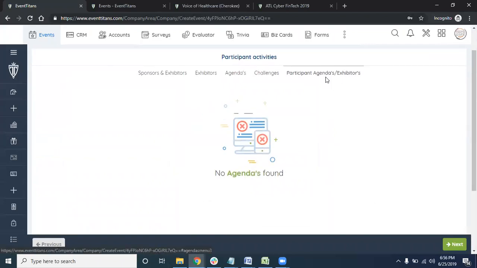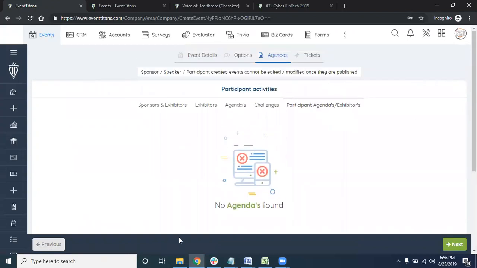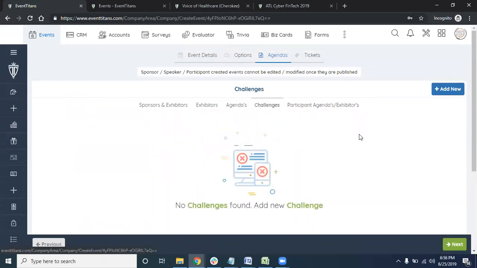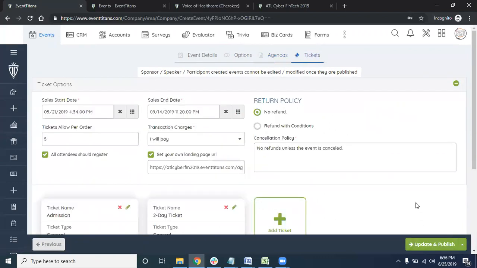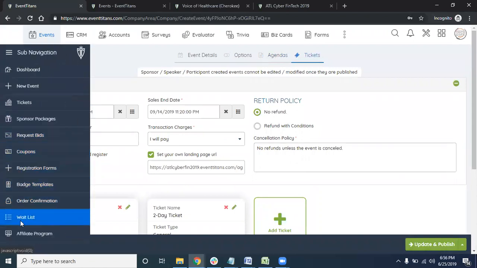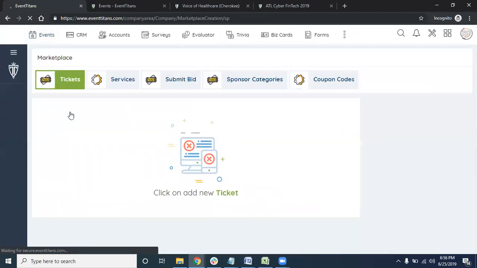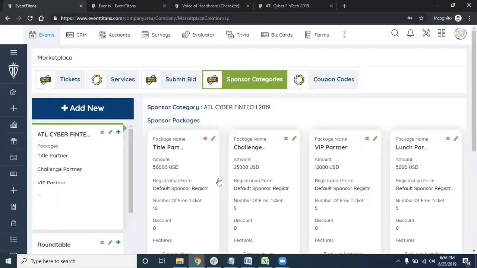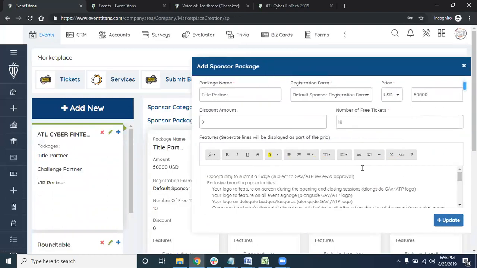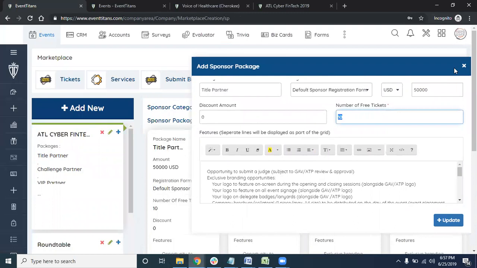So here are all the things. And here about the tickets, you can assign the tickets as well. You do have affiliate programs that you can sell, and also the registration forms. Every ticket type can have its own registration form. For sponsor packages, you have multiple deep options that you can have. The number of free tickets you can configure over here.